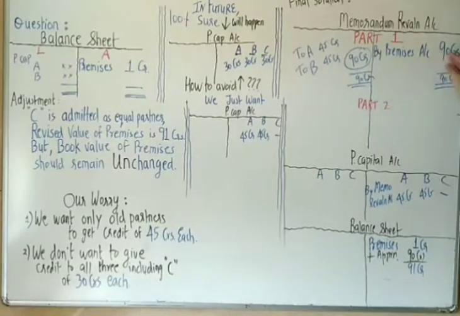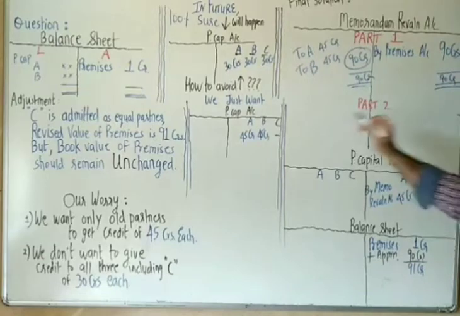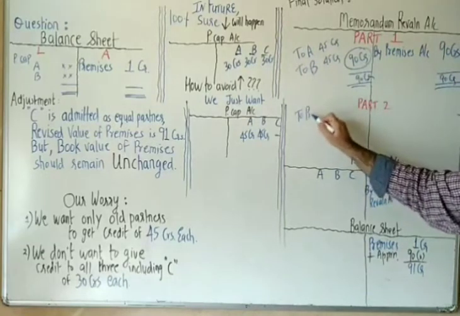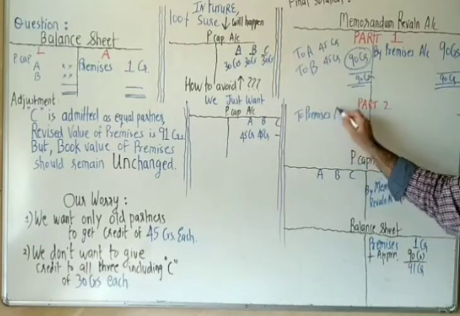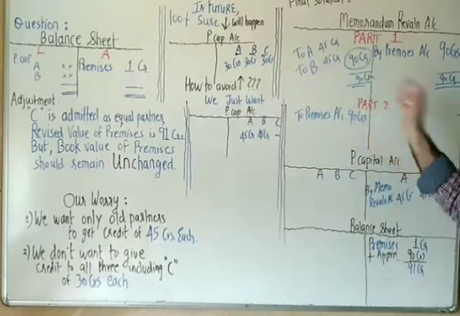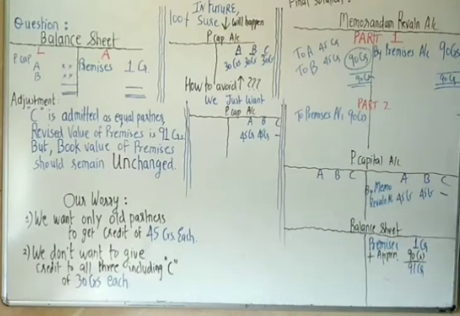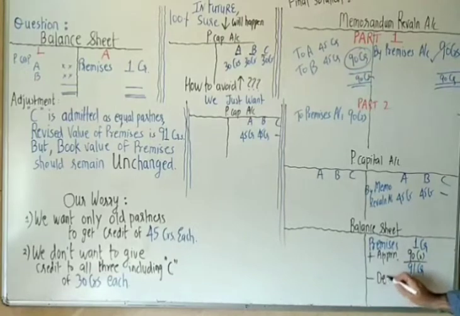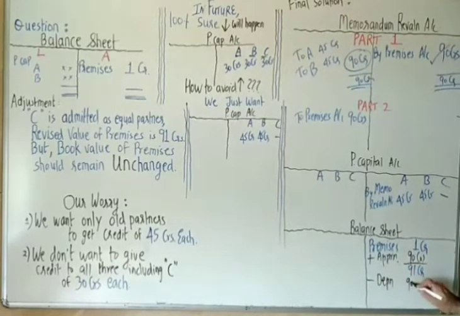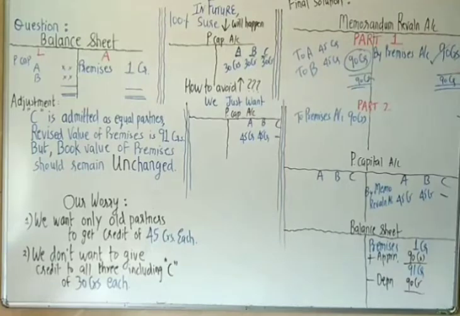Now in the second part, reverse this revaluation stuff. Reverse it. Here you said that there's an increase. Now you reverse it, so you reduce the value by 90. When you said it increased, you added appreciation. Now you are writing on the loss side, so say depreciation, 90. Okay, 91 minus 90.